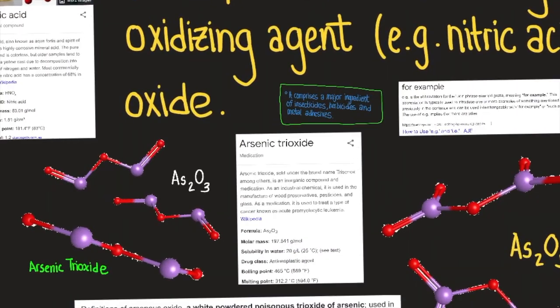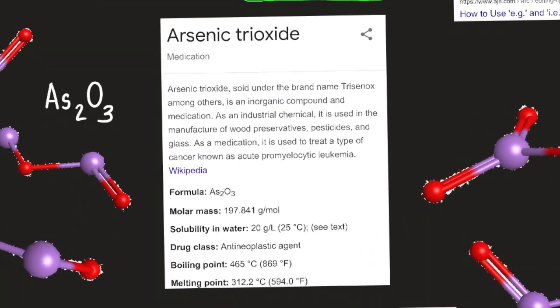So here we have arsenic trioxide. Arsenic trioxide, sold under the brand name Trisenox, among others, is an inorganic compound and medication. As an industrial chemical, it is used in the manufacture of wood preservatives, pesticides, and glass. As a medication, it is used to treat a type of cancer known as acute promyelocytic leukemia, according to Wikipedia.